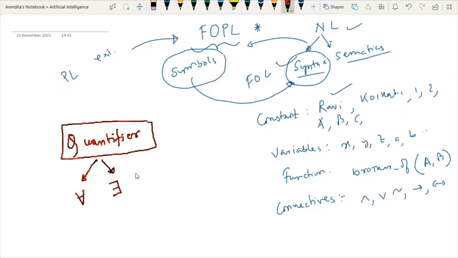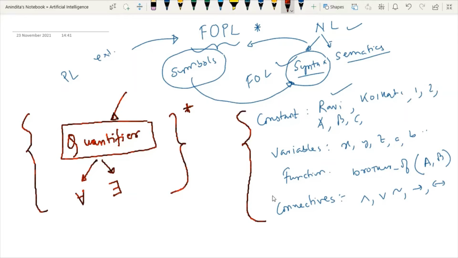Today we will focus on these quantifiers because these are the elements which will help us represent complex statements which consist of words like everyone, something. This kind of word can be clearly represented by these quantifiers. Apart from these quantifiers, all the other concepts are borrowed from predicate logic, which we have already used.